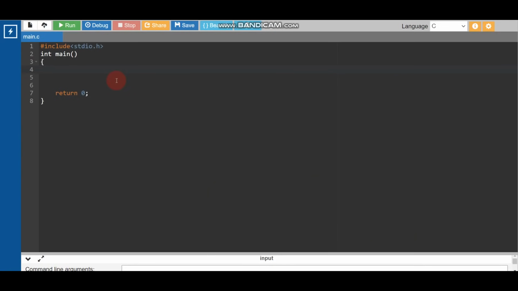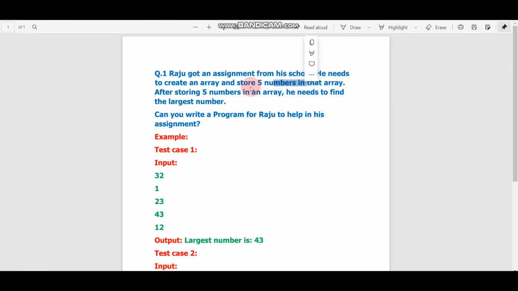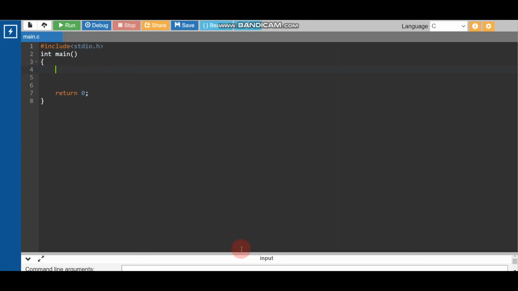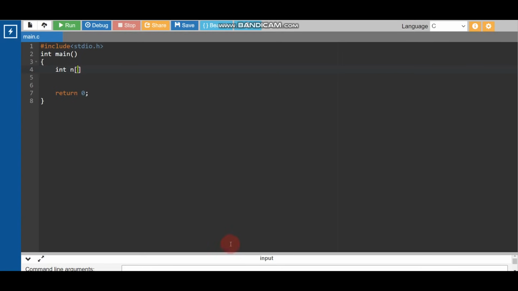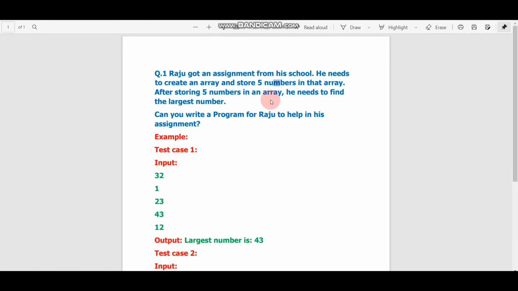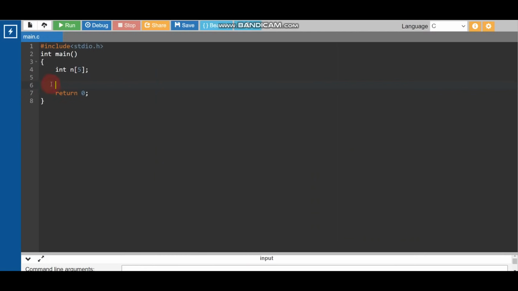So how to create an array? This array is of type integer, number type. Just write int, and inside that write anything, like n. I'm going to write n, and then two brackets, one opening square bracket, another closing square bracket, and inside that I'll write 5. Why am I writing 5? Because we need to store 5 numbers. That's why I wrote 5.